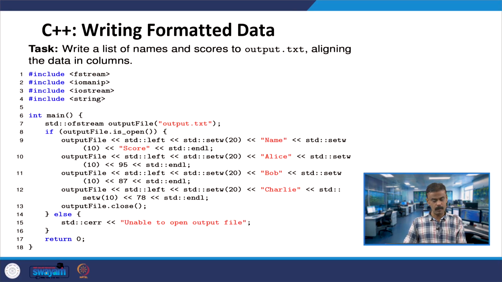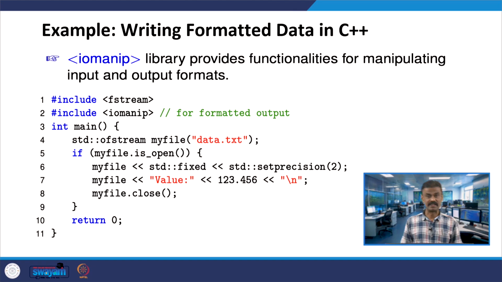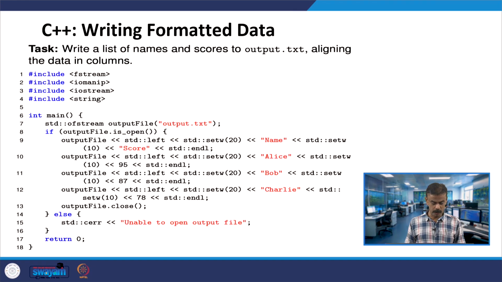So, we will see one more program, writing formatted data. As I said, when you are accessing some spreadsheet, you want to have left alignment, right alignment, or in the middle. In that case, how are you going to do it? In the previous program we had seen fixed and then set precision. Here you are going to see left alignment, and setw is nothing but set width.